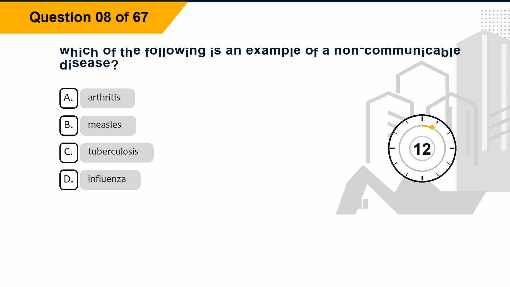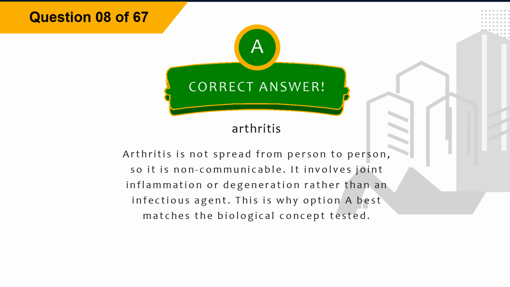Question 8. Which of the following is an example of a non-communicable disease? Option A, arthritis. Option B, measles. Option C, tuberculosis. Option D, influenza. The correct answer is option A, arthritis.